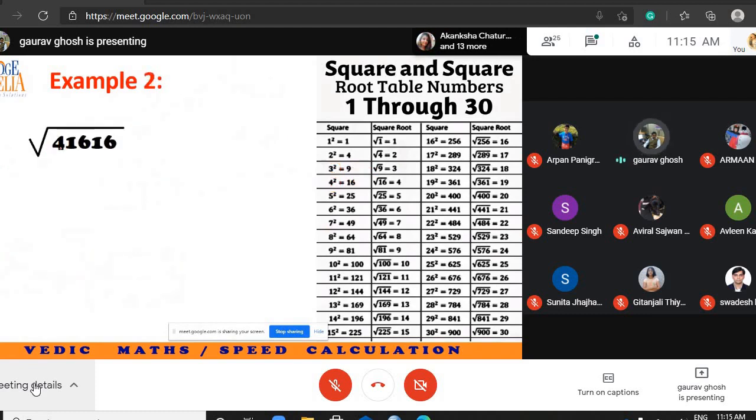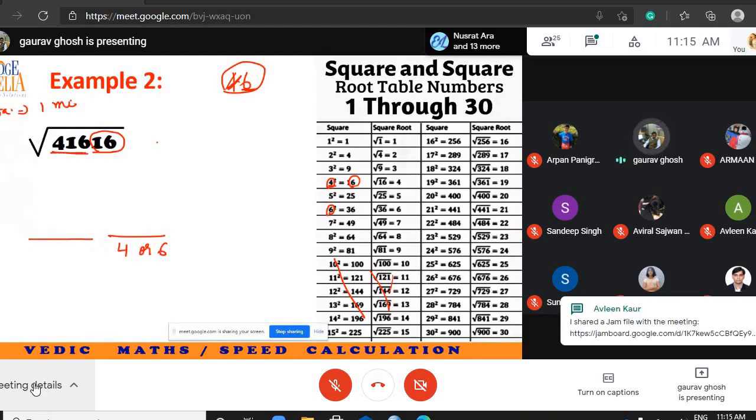Let us take an example. This is the number. If you try to solve this traditionally, you will take at least 1 minute. Let's use our method. Take the last digit, this 6. Ignore everything else. When can the last digit be 6? The last digit can be 6 when the number is either 4 or 6. So 4 or 6. Look at the remaining portion.